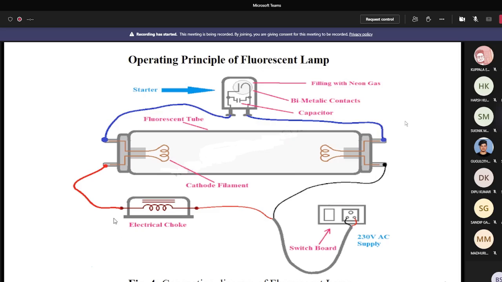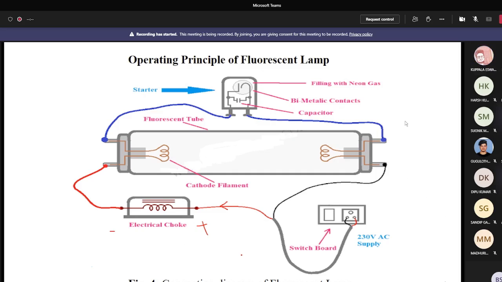When the current flows through it, there is a voltage drop equal to L di by dt. When the current flows in this direction, the polarity of this voltage drop across the electrical choke is plus here and minus there. Is it clear?